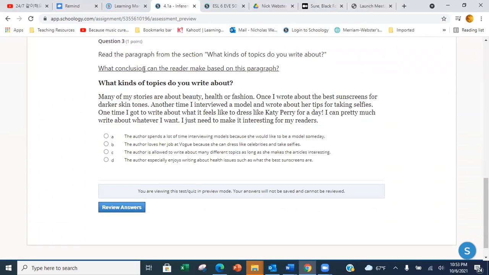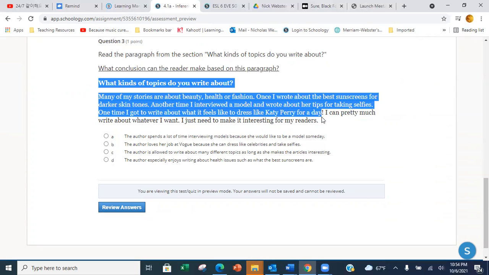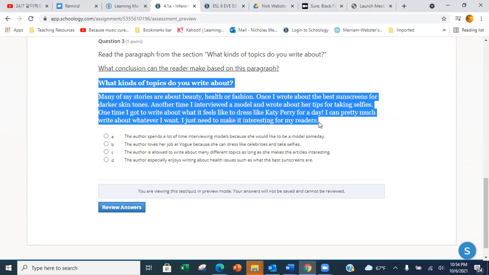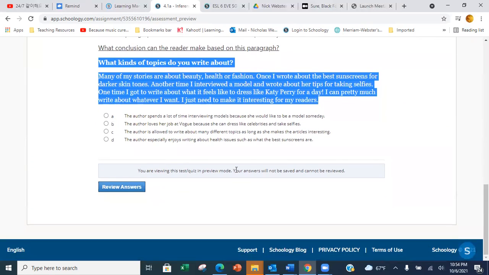3, read the paragraph. What conclusion can the reader make based on this paragraph? Okay, so this is an inference question. What can you understand? What can you guess about this text? A, B, C, or D? And that's the last question.